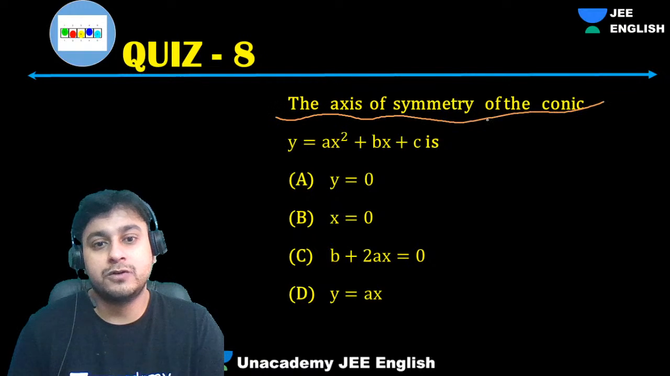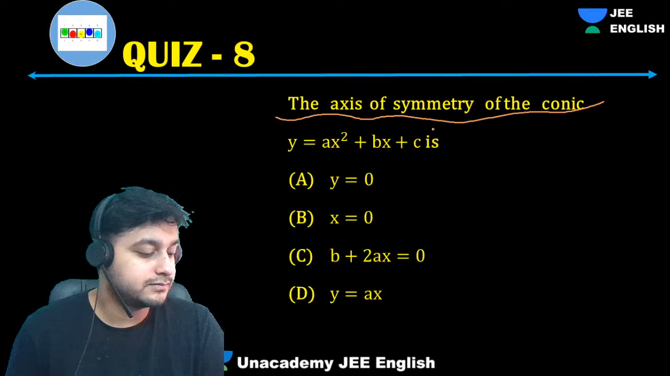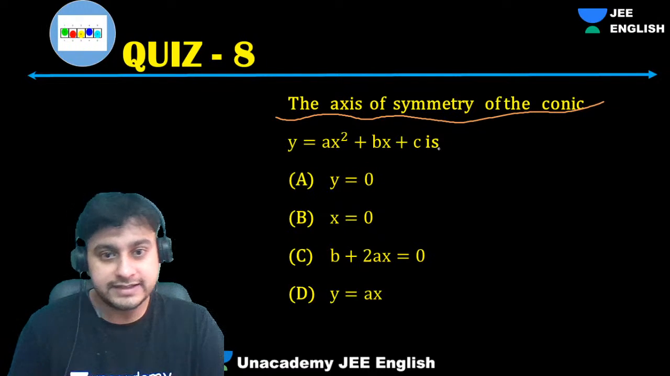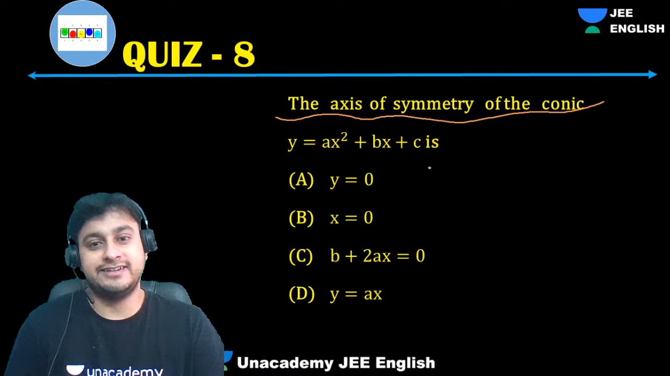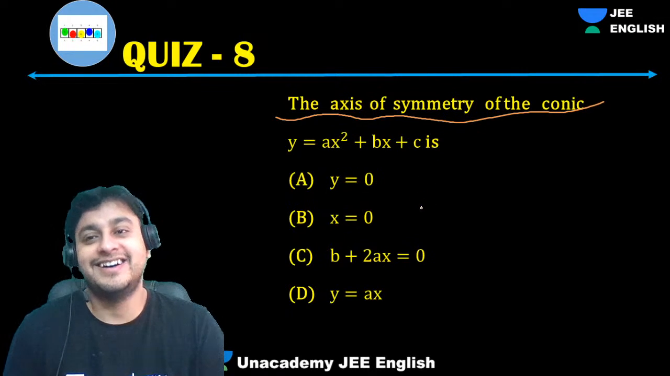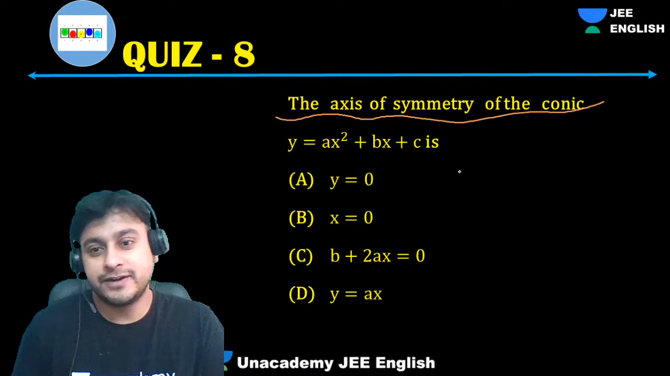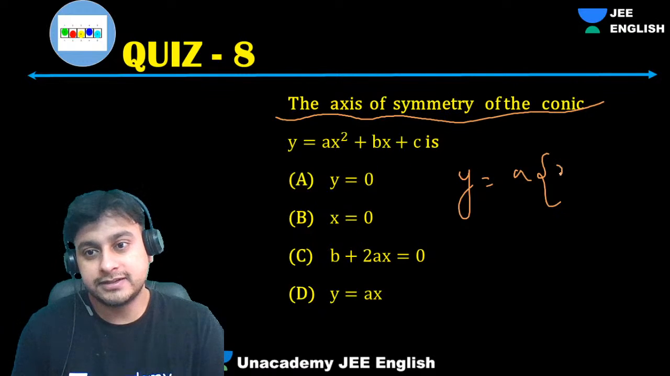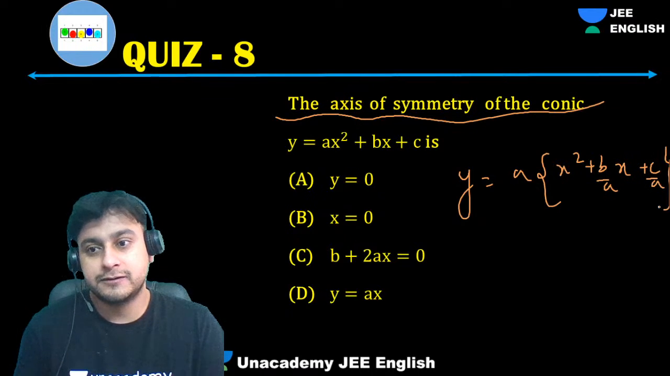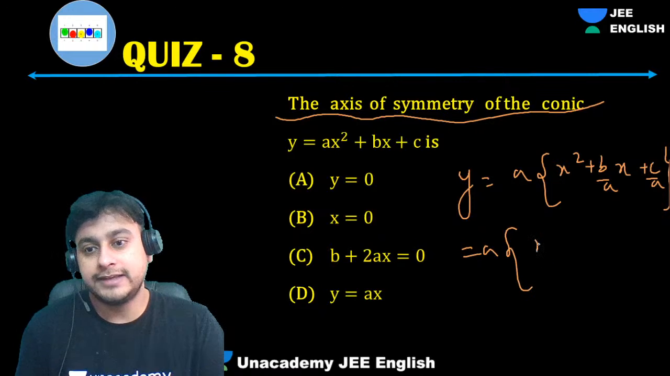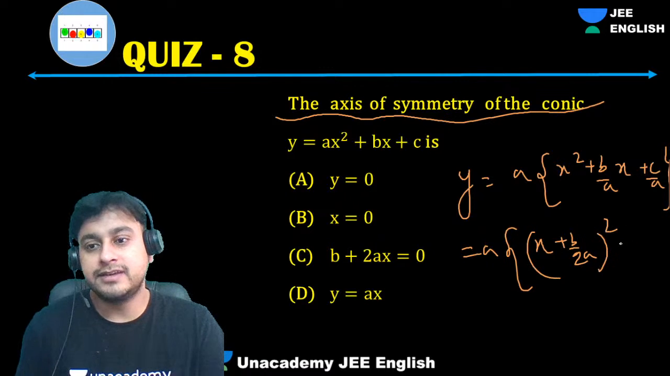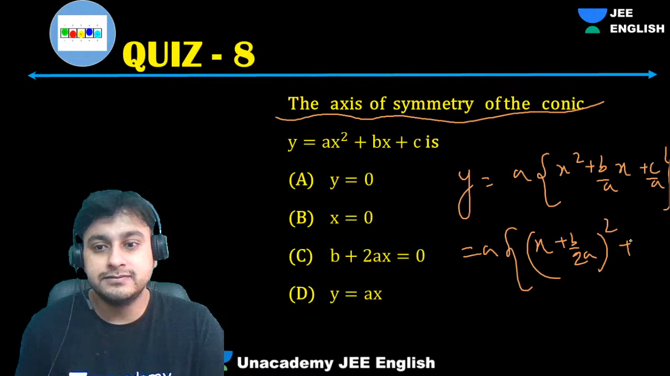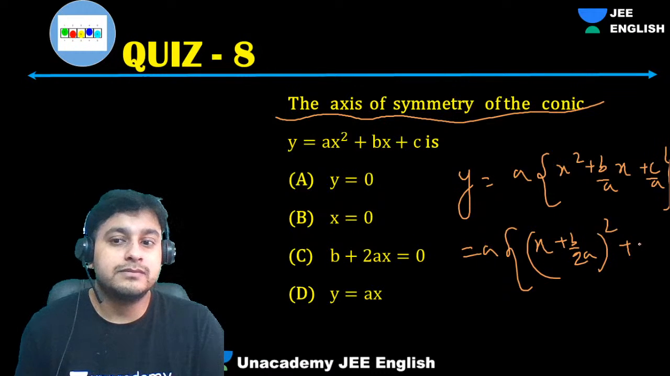Axis of symmetry, the conic. See, okay, so what will be this, guys? Tell me. See, it's a very easy thing actually. Very easily you can get it. See, guys, there are two methods. One is you can take a common. You'll be getting x square plus b by a x plus c by a. Fine. This will be what? This will be x plus b by 2a whole square, will come, no? And some constant. Let's call that some random t.